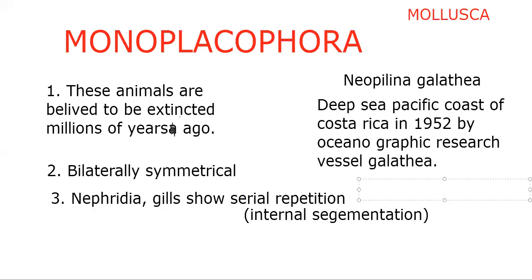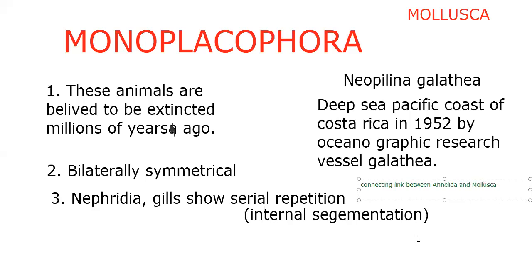The similar kind of character is present in these organisms. So that's why we believed that these organisms are the connecting link. Neopilina galathea is a connecting link between Annelida and Mollusca.